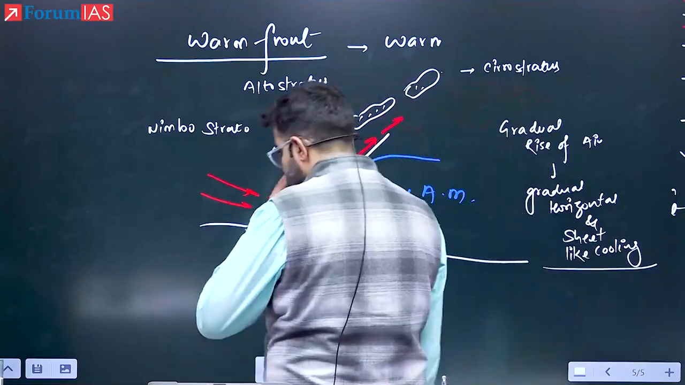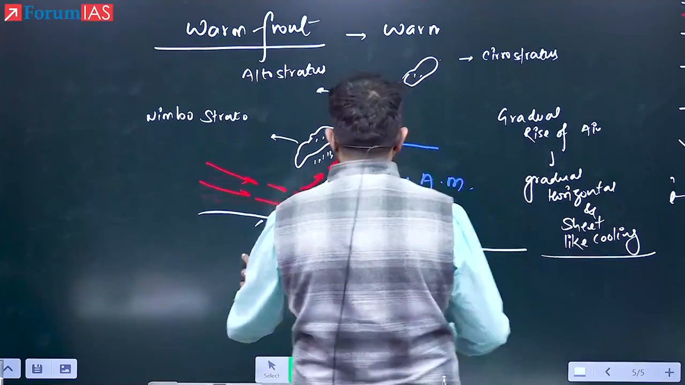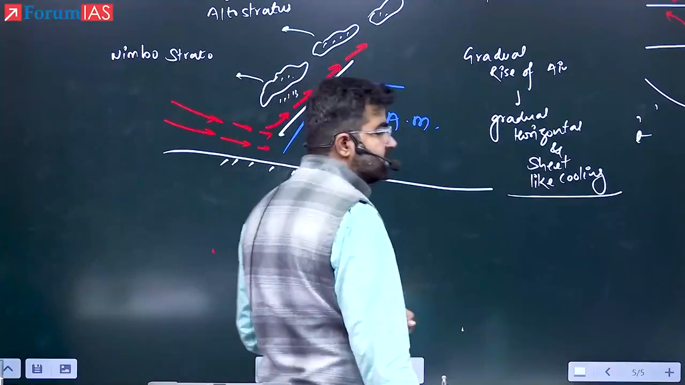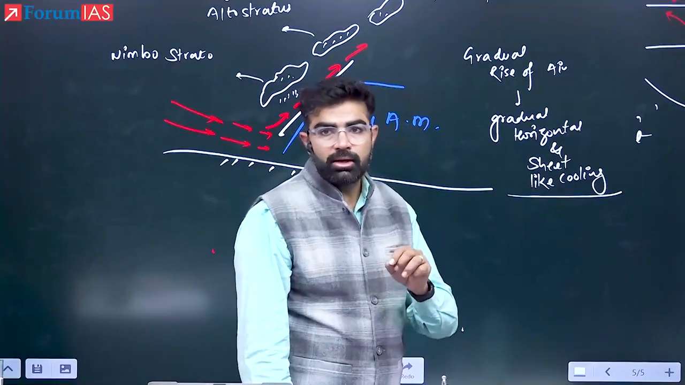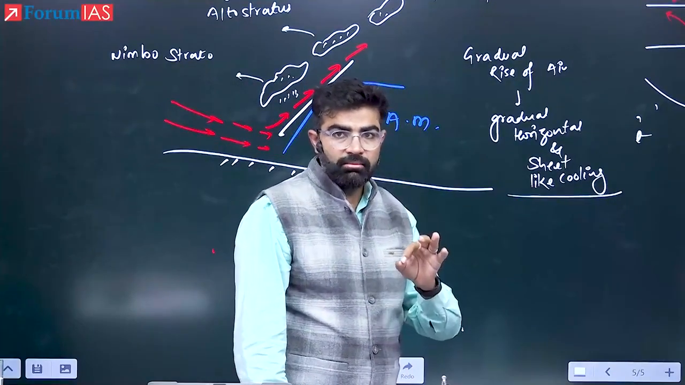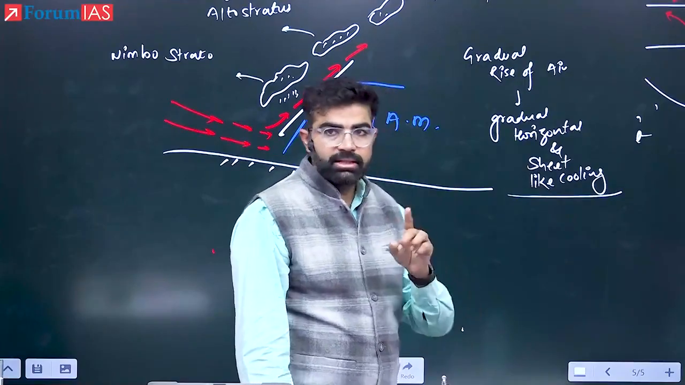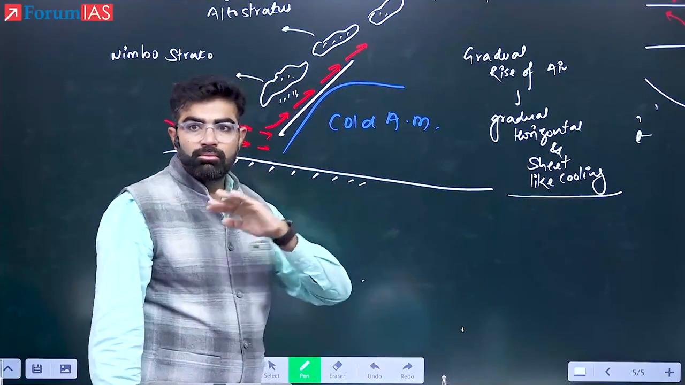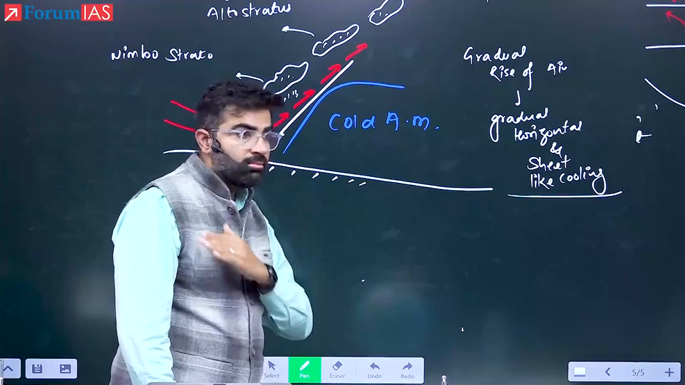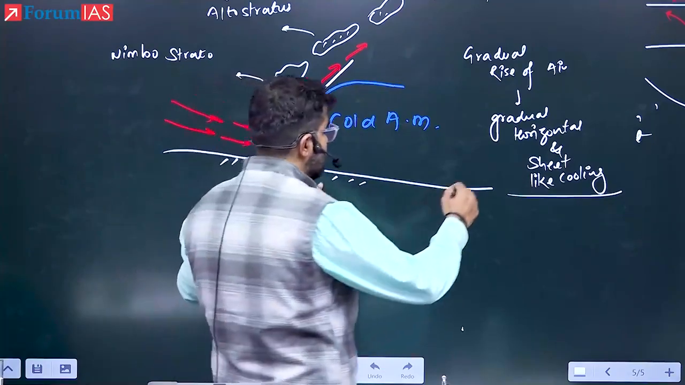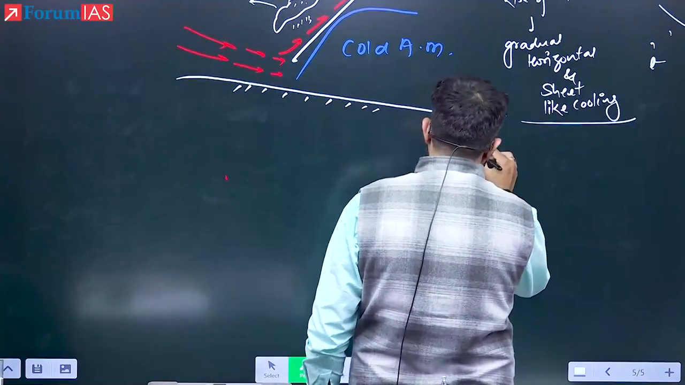Sheet-like cooling, okay? And therefore, what happens is you will have which kind of rainfall? Please remember, cumulonimbus type of clouds will give you very heavy but short duration rainfall, whereas this kind of cloud will give you moderate, gentle, drizzling, but of longer duration. So please remember what kind of rainfall would be there.